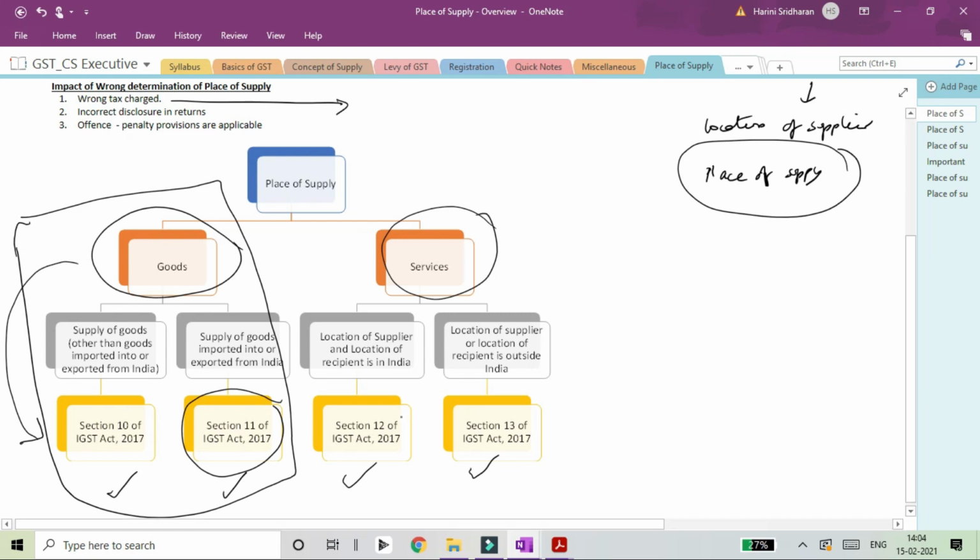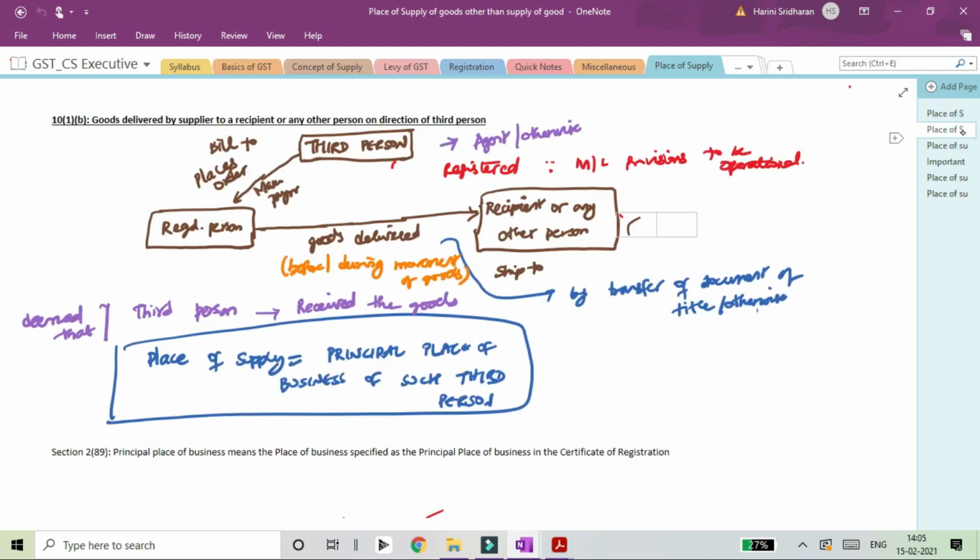So section 12 talks about place of supply for services when the location of the supplier and location of recipient are in India, and when the location of supplier or location of recipient is outside India, then section 13 of IGST Act discusses the place of supply provisions. So now we'll get into the details of what section 10 says.